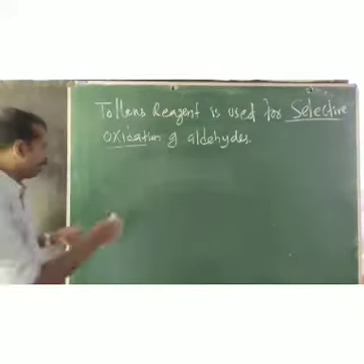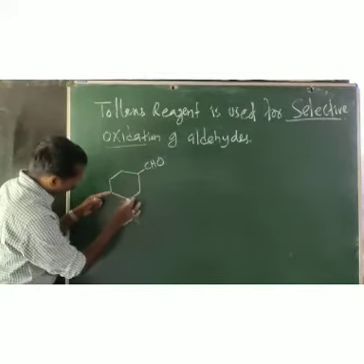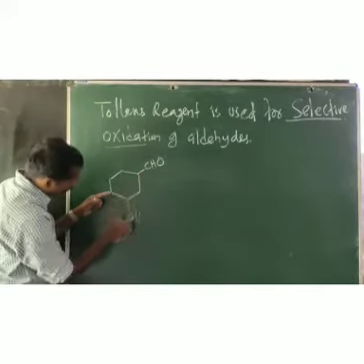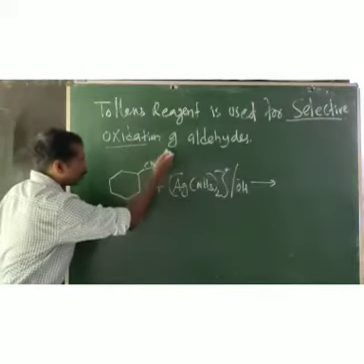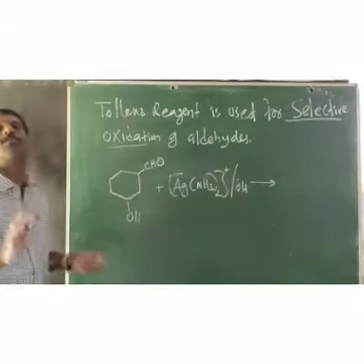Look at it here. This is your compound, here it is CHO and here it is OH. So you can see there is a CHO group, an aldehyde group, and this is a secondary alcohol group. The OH-attached carbon is attached to two other carbons, so this is a secondary alcohol. If you use Tollens reagent, Ag(NH3)2 plus, OH minus, only the aldehyde is oxidized to the corresponding acid, but the secondary alcohol will not undergo oxidation.